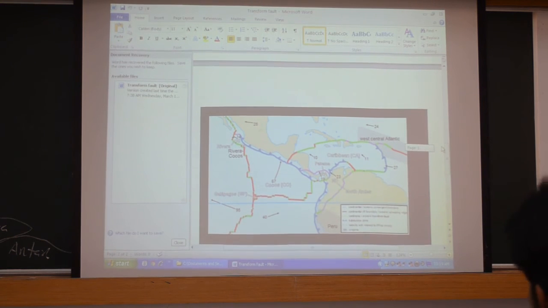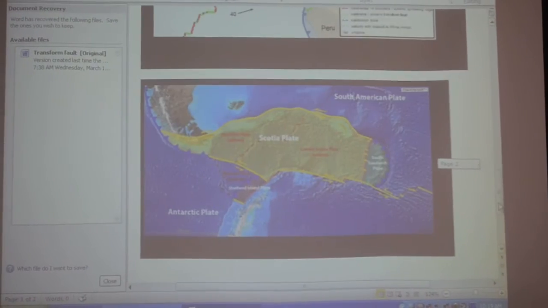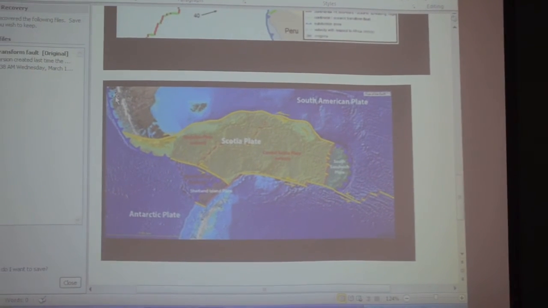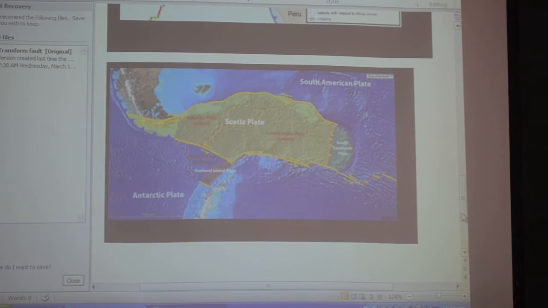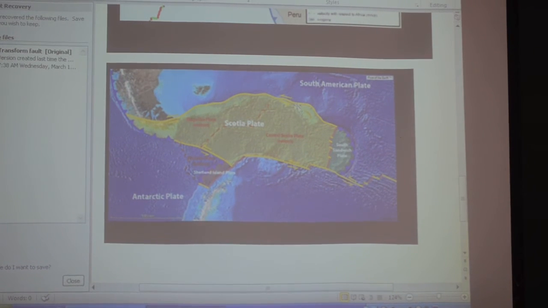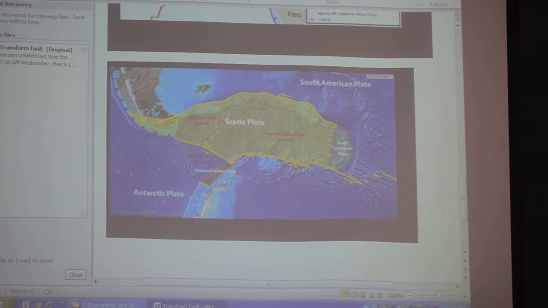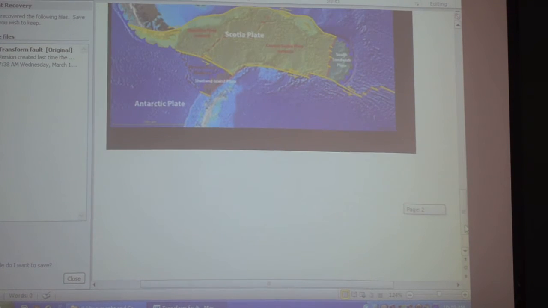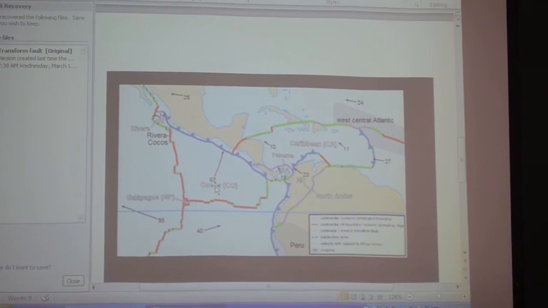In the case of the Scotia plate, this is South America and this is Antarctica. Both margins, you see this margin, are left lateral and right slip transform margins. The Scotia plate has well-defined transform margins. But in the case of this Cocos, where is the transform margin?